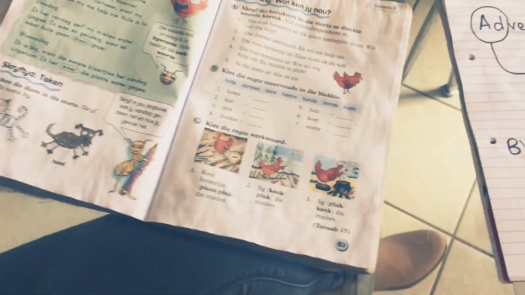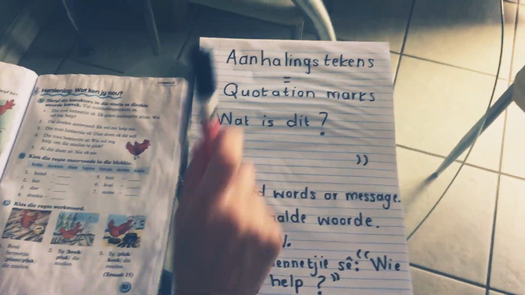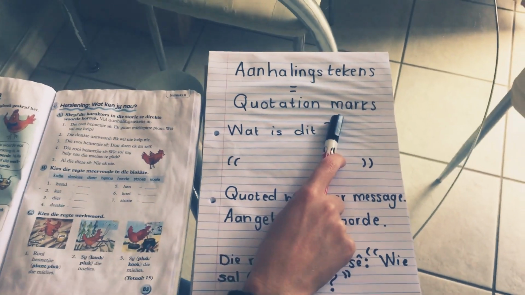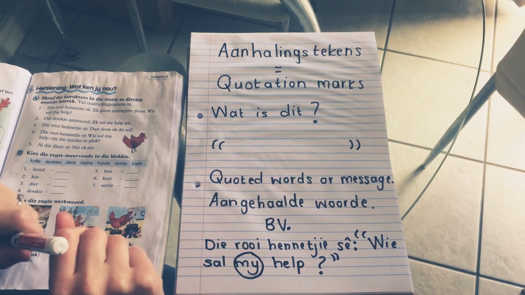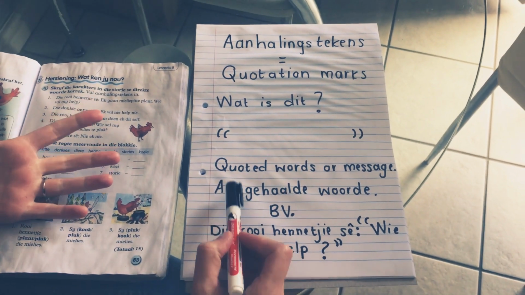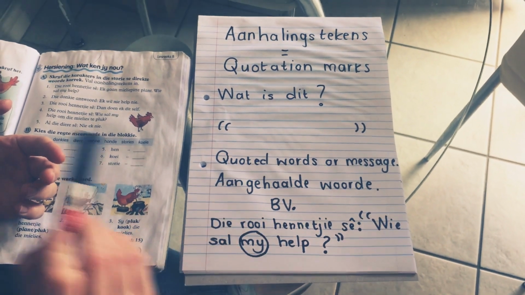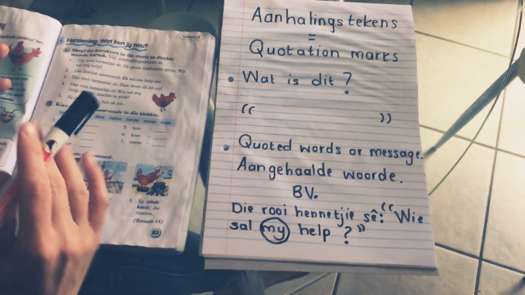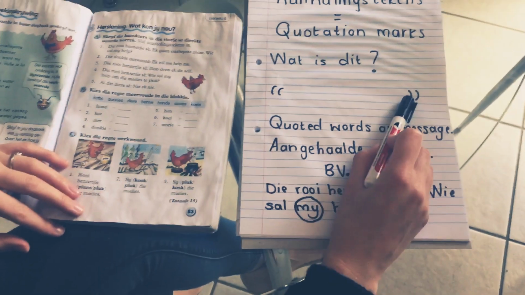Okay, so now we're gonna head on over to aanhalingstekens. Okay, what is that? So aanhalingstekens is quotation marks. Okay, so most of you would also know what that is, but this is what it looks like. We can also do it with our fingers when we're quoting someone, and that's what it means. It's quoted words or a quoted message. So think of your favorite celebrity or someone from long ago that said something. We always write their message or words with these punctuation marks.